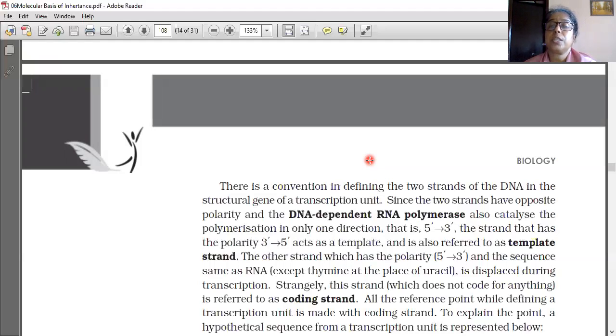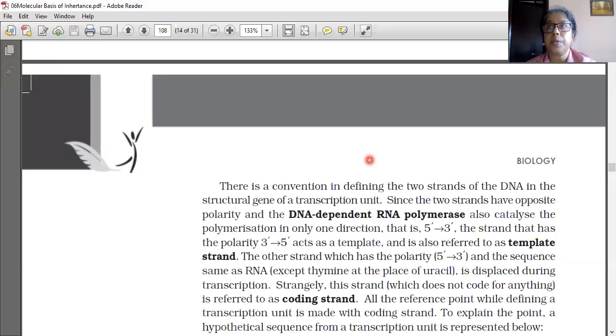The strand that has the polarity 3' to 5' acts as the template and is referred to as the template strand. The other strand, which has the polarity 5' to 3' and the sequence same as RNA, is displaced during transcription. That is not participating, that will be displaced. Strangely, this strand is referred to as the coding strand only. As this is not coding for anything, still it is called the coding strand.